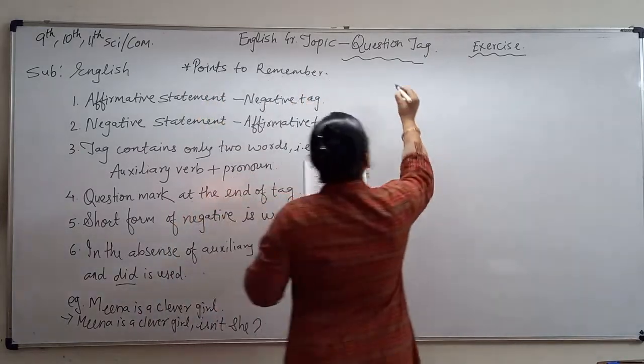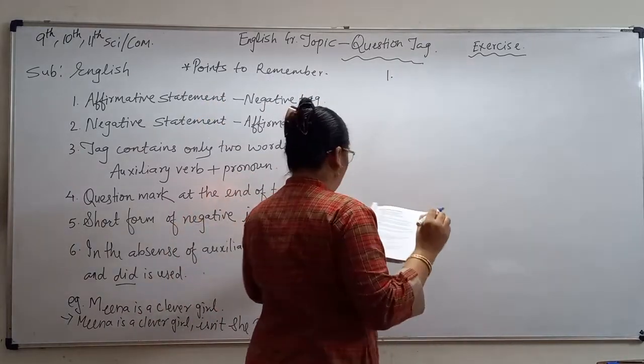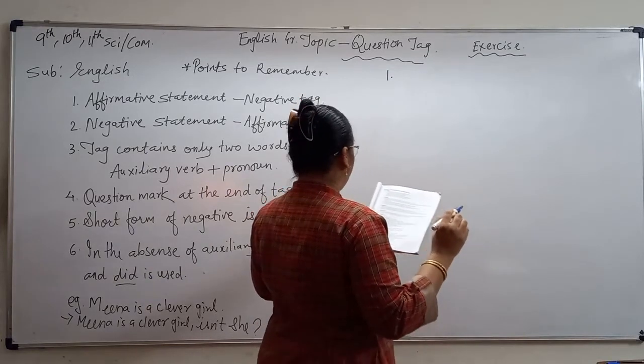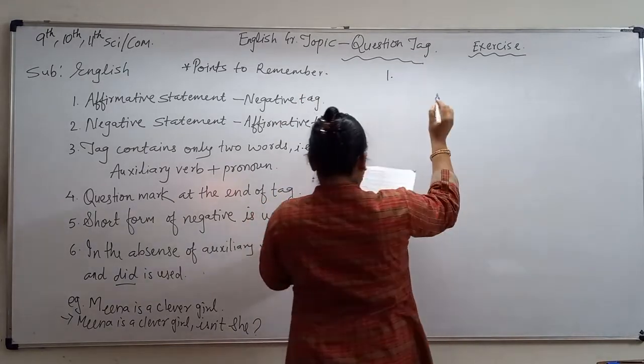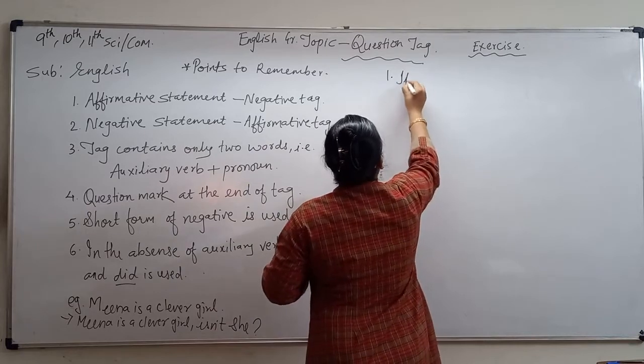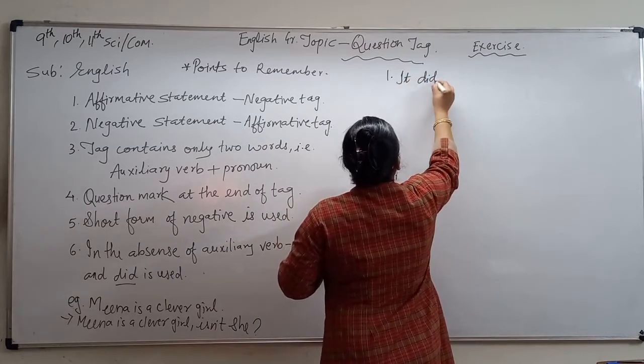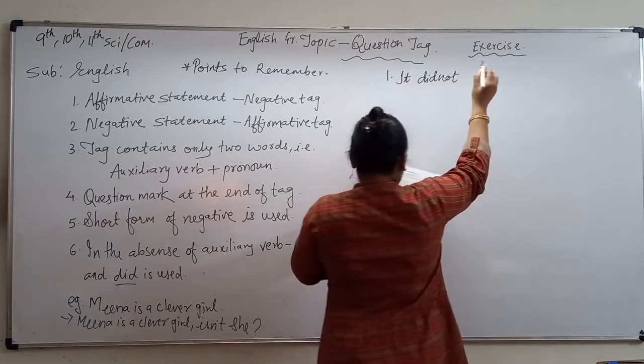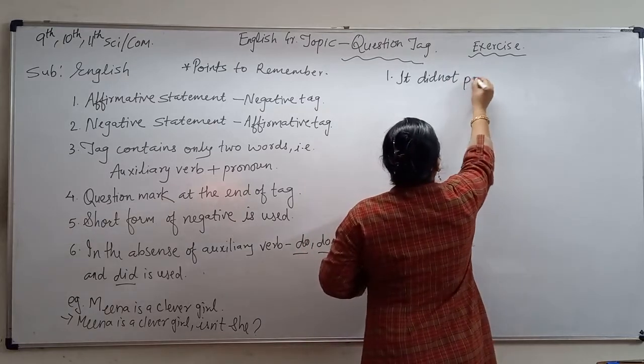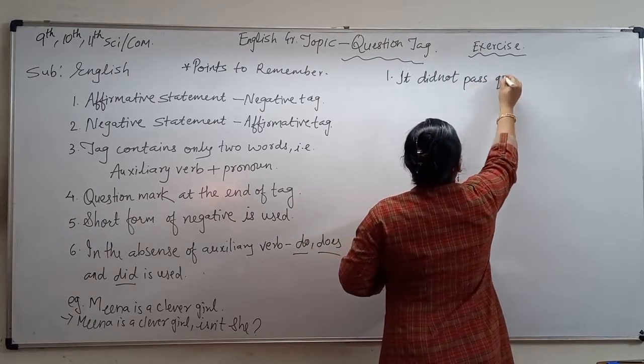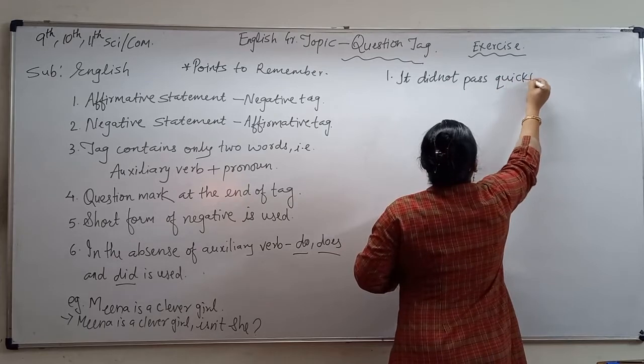The first question I am going to write over the board is: It did not pass quickly. This is the question.